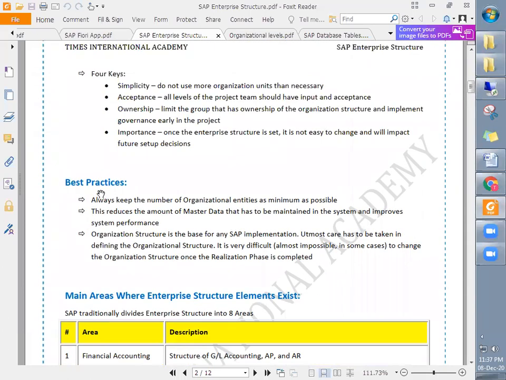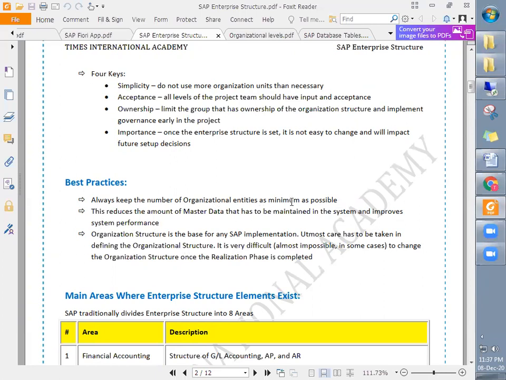Here these best practices we need to keep in mind, like always keep the number of organizational units as minimum as possible. For example, if Tata Motors has only 5 manufacturing facilities, only those manufacturing facilities will be represented as plants in SAP. We should not create another 6 dummy ones, right? So we should not create extra, or create less. So that is the meaning of this first bullet point. Always keep the number of organizational units as minimum as possible, or whatever is required.